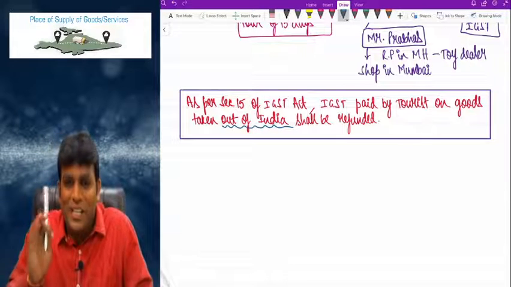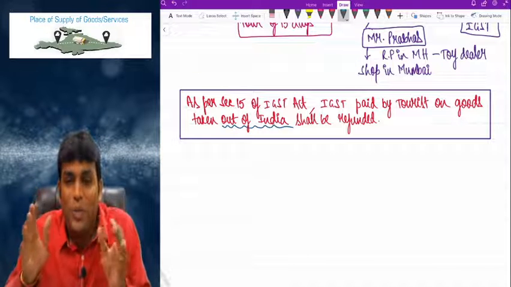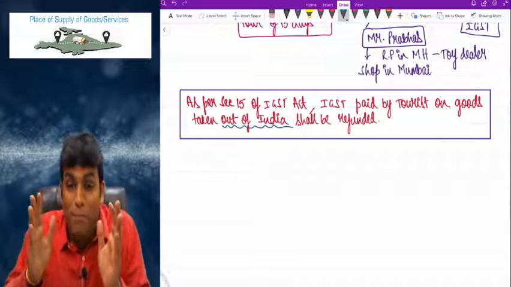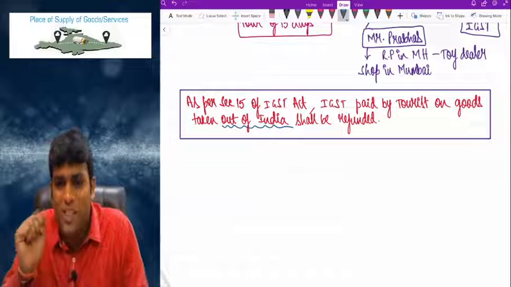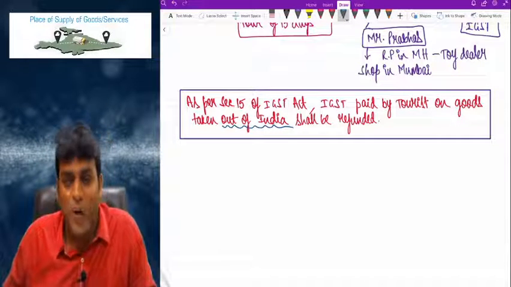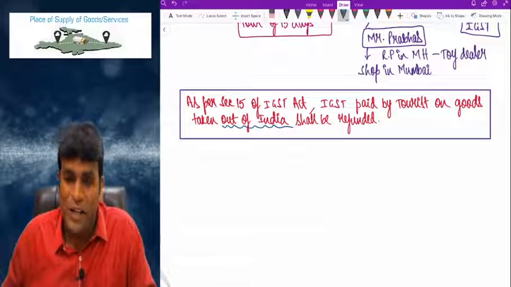Clear, right? So that is why, my dear friends, whenever tourists are coming into India, to the foreign tourist, the government is clearly telling that whenever you go to any shop and buy some goods, not service, buy some goods, tell them that you are a tourist and tell them to charge IGST, so that when you go back to your country, in the airport we have got a counter called GST refund counter.